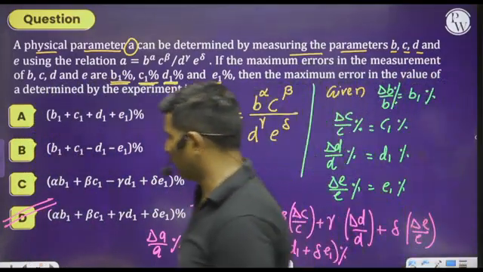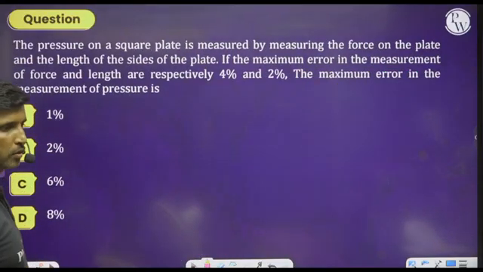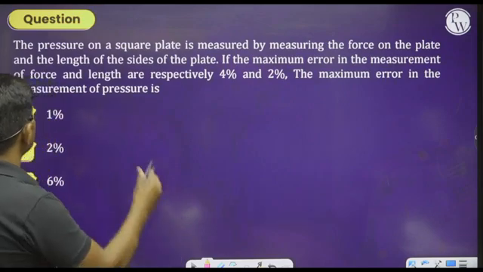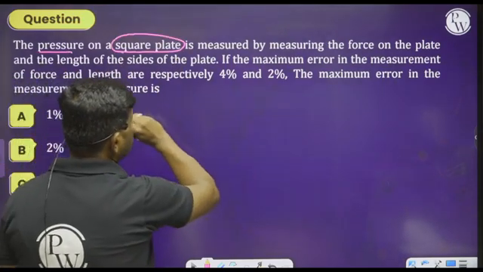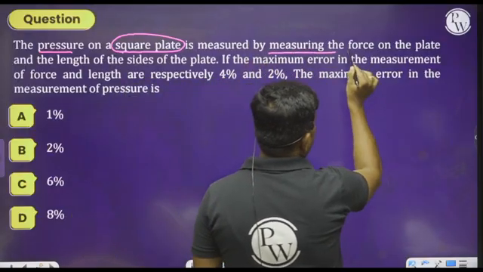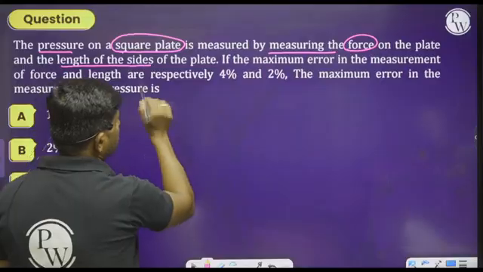Now let us move on to the next question. What they are saying to us. Please read this question carefully. The pressure on a square plate is measured by measuring the force on the plate and the length of the sides of the plate.